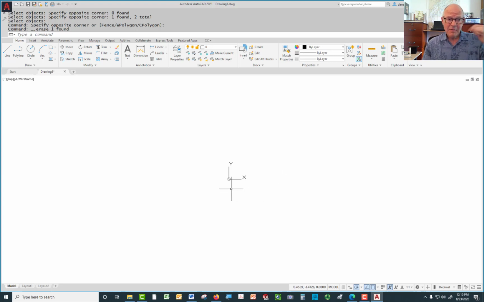It allows you, if you roll the wheel, to zoom in and zoom out. If you push the wheel down, it allows you to do what's called panning, where you're not changing anything on the screen, but you're changing your view of it.